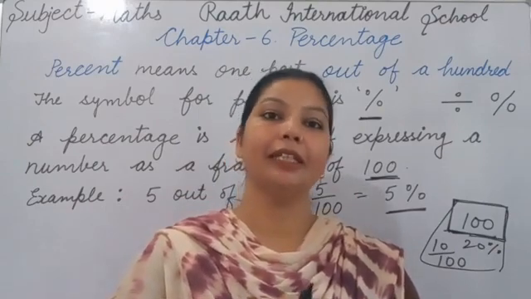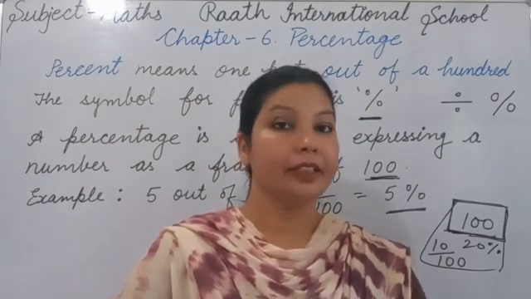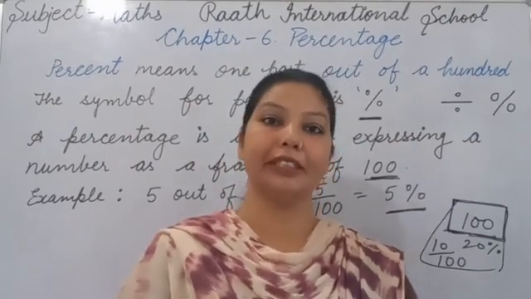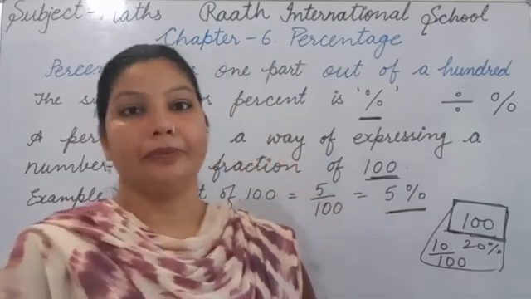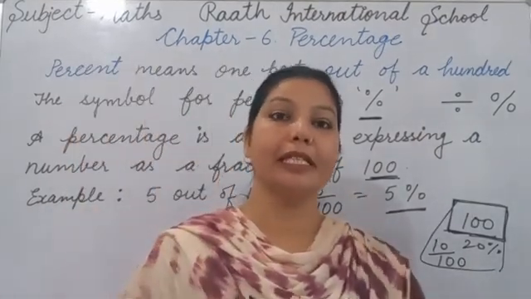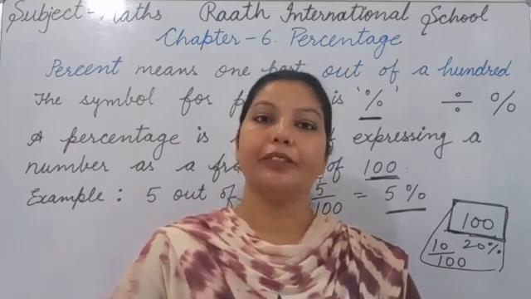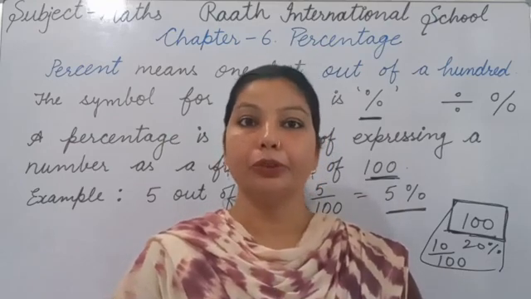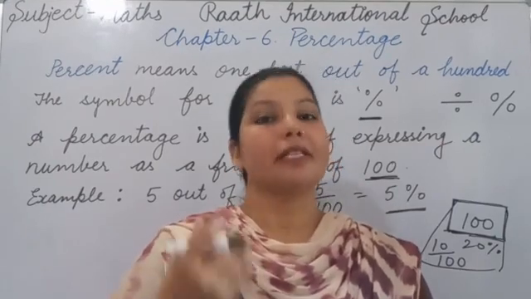And the second method is by multiplying by 100. This is the main method, you use it at most places. For finding percentage, whatever fraction is given to you, you multiply it by 100. Then you get the percentage.